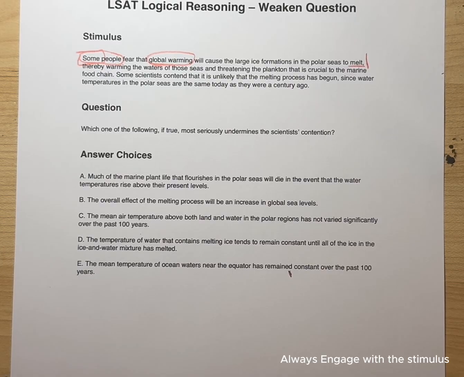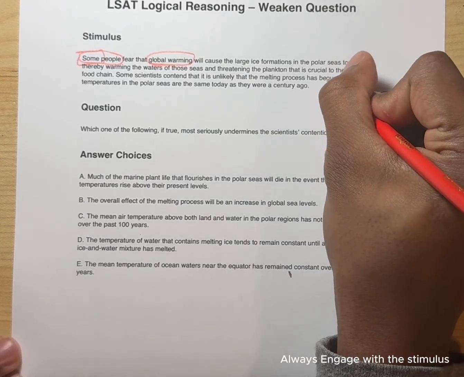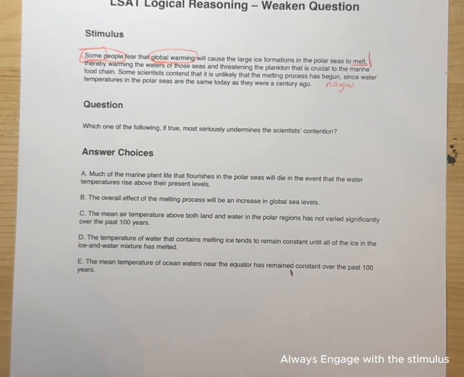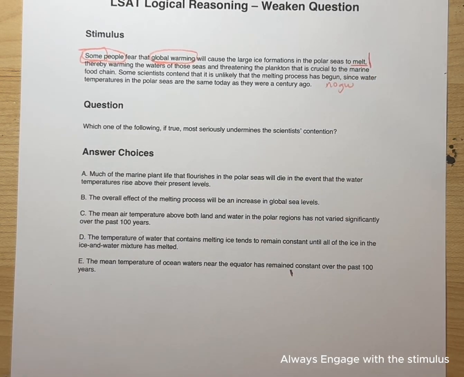Essentially, there's always going to be something wrong with the stimulus. We're looking at a negative of what the scientist is trying to put out. Why is it unlikely that the melting process has begun? That's the only thing we're going to be looking for.